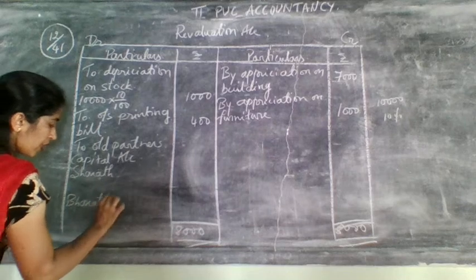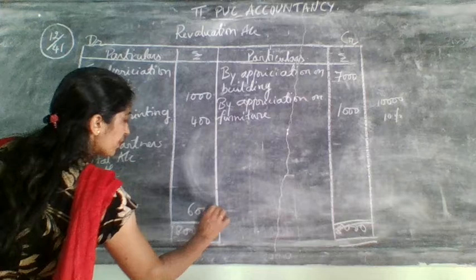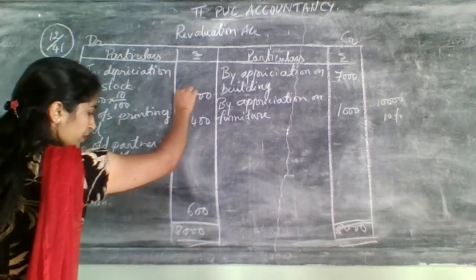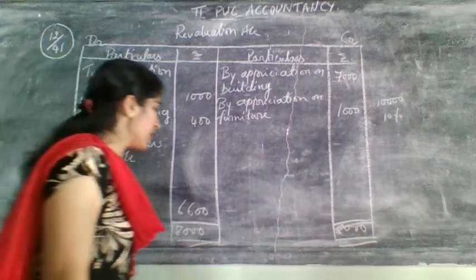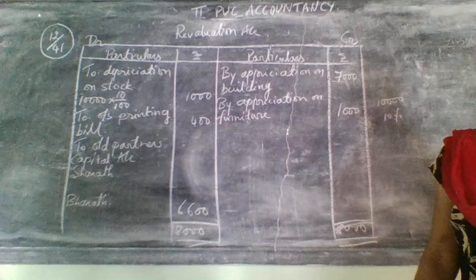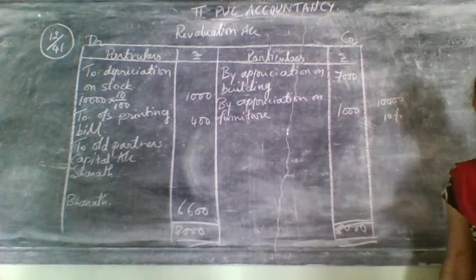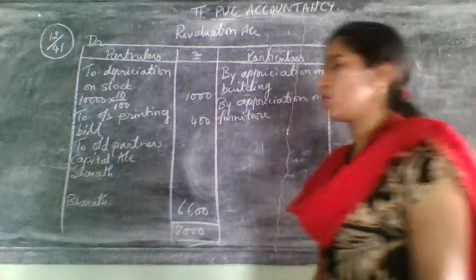I told you to underline the ratio. First find out the difference amount. How much will it come? 6,600. Now just check the ratio. What is the ratio? Old ratio, that is 2:1.